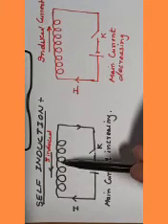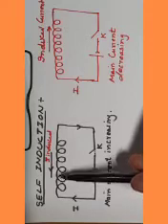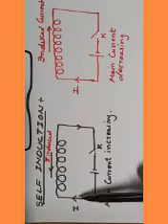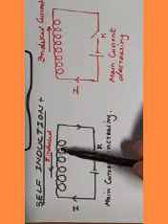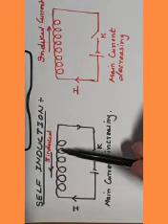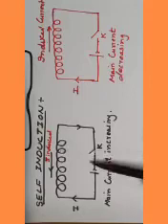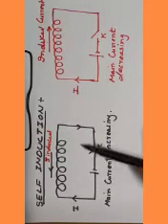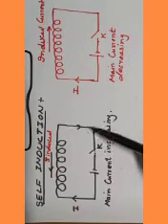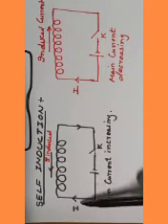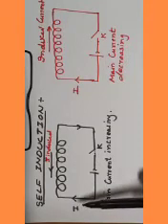This magnetic field will have magnetic flux, and the flux will depend on current, and since the current is increasing, the flux associated with this coil is also increasing. This increasing flux produces an induced current, which is opposite to the direction of the main or battery current. The battery current is in this direction and its value is increasing from 0 to maximum, and the induced current will be opposite in this direction. What will be the result? The growth of the battery current will be slowed down. It will be delayed in reaching its maximum value.